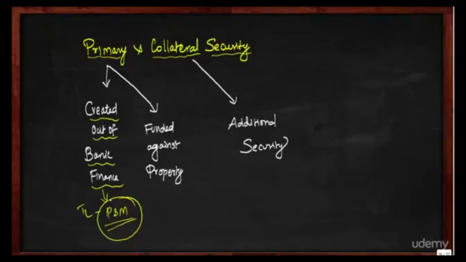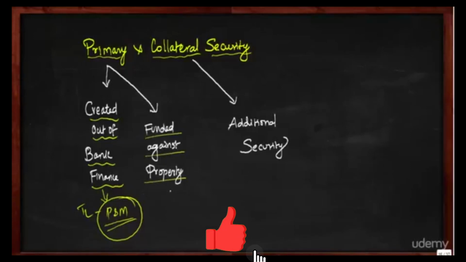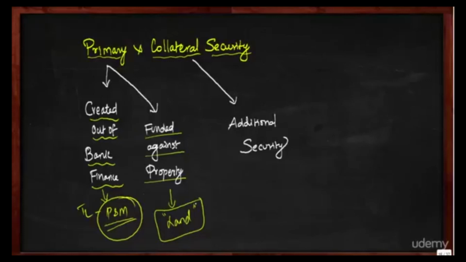But sometimes the bank will give a loan against a specific security. That is, the loans are funded against a specific security. Let's say the bank is going to give a loan only against land or only against a particular property. In such a case, those kinds of securities will also become primary securities. So primary security can be classified into two. One, these are all the securities which are created out of the bank finance, or these are all the securities against which the loan is given.